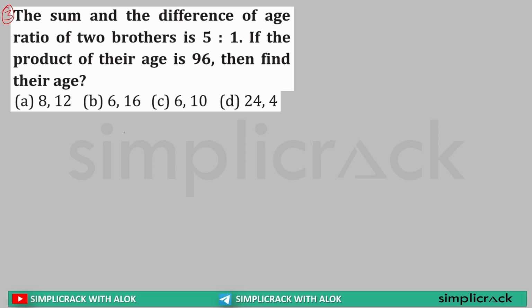For example, one brother's age is X, another brother's age is Y. So the sum of their ages divided by the difference of their ages is equal to 5:1. That means X plus Y is 5, X minus Y is 1. So I can write X plus Y is equal to 5, X minus Y is equal to 1. Now if I add both, Y is crossed out, so this can be written 2X equals 5 plus 1, which is equal to 6.